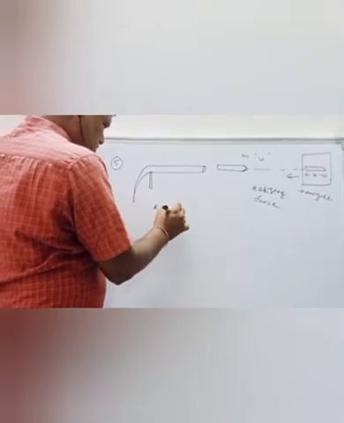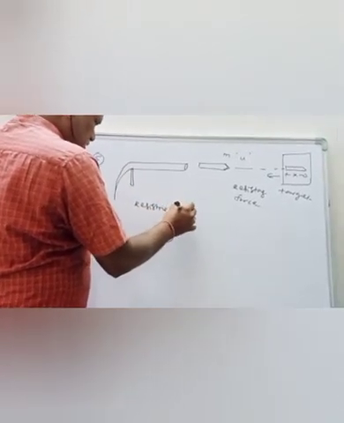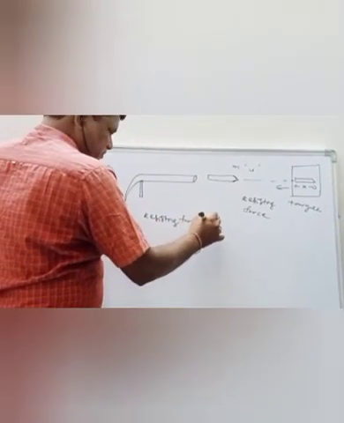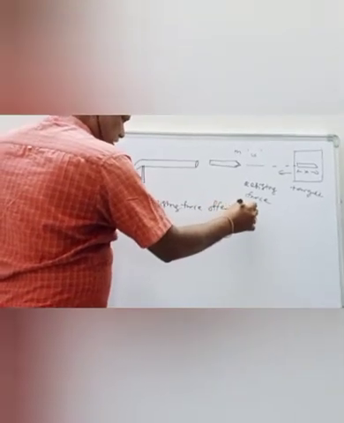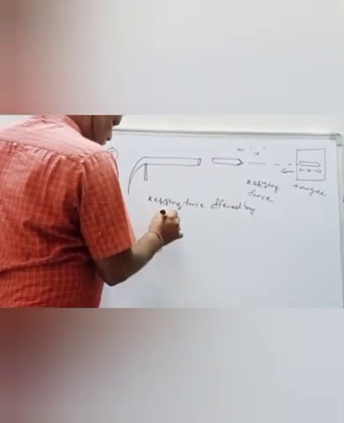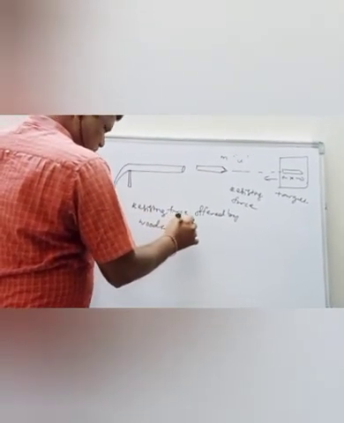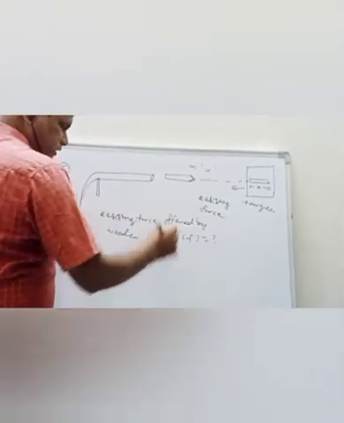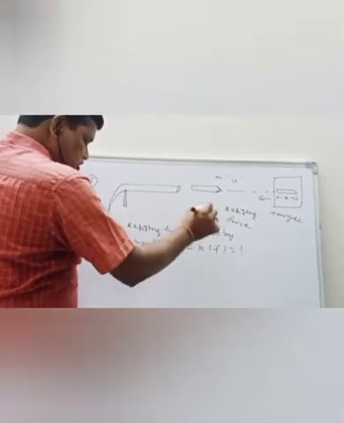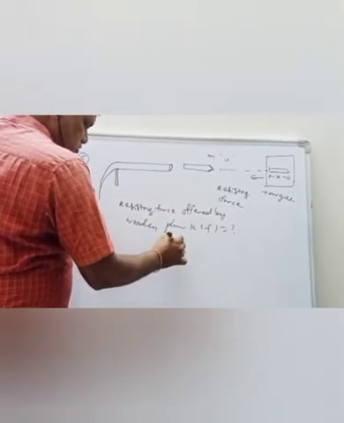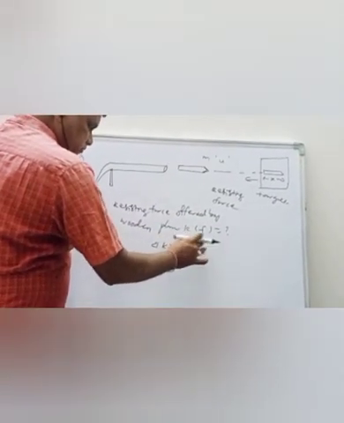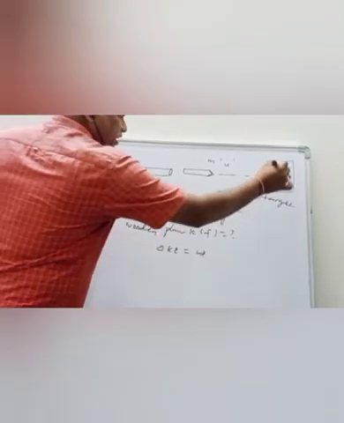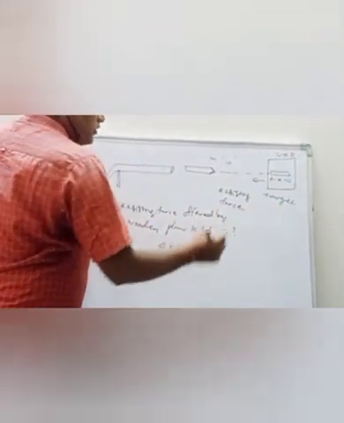The change in kinetic energy is equal to the work done. Here the final velocity becomes 0.